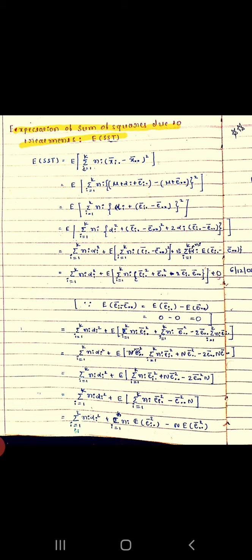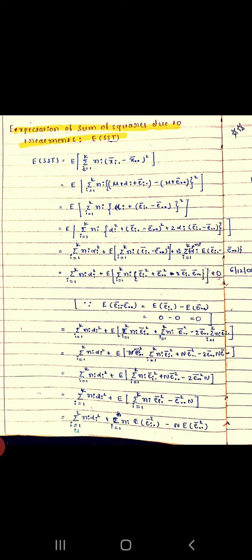Taking expectation inside, that is equal to the summation i equals 1 to k of n_i alpha_i square, plus the expectation of the summation i equals 1 to k of n_i times (ē_i. minus ē..) whole square, plus the product terms: 2 into the summation i equals 1 to k of n_i alpha_i into the expectation of (ē_i. minus ē..).